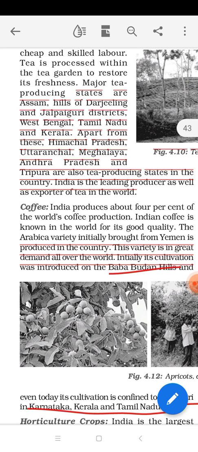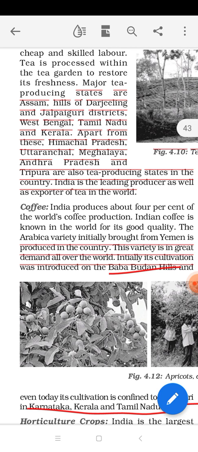But apart from these states, we also have Himachal Pradesh, Uttaranchal, Meghalaya, Andhra Pradesh and Tripura. As we know, in these states as well, we have some slopy regions. In the slopy areas of the foothills, we have tea plantations. Not only in Assam, West Bengal, Tamil Nadu and Kerala, but also in Himachal Pradesh, Uttaranchal, Meghalaya, Andhra Pradesh and Tripura. So these are some tea producing states in India.